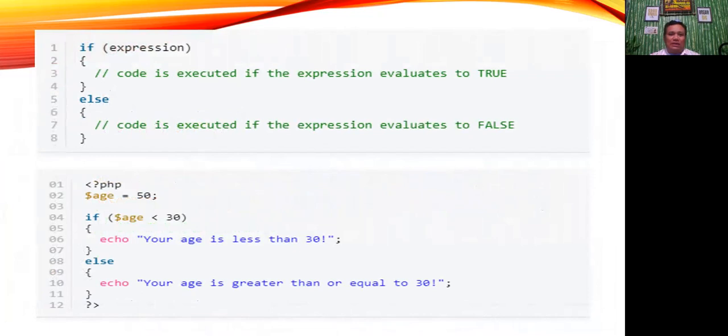How about the PHP else statement? In the previous discussion, we discussed the if construct which allows you to execute a piece of code if the expression evaluates to true. On the other hand, if the expression evaluates to false, it won't do anything. More than that, you also want to execute a different code snippet if the expression evaluates to false. That's where the else statement comes into the picture. You always use the else statement in conjunction with an if statement. Basically, you can define it as what we have here in our example.